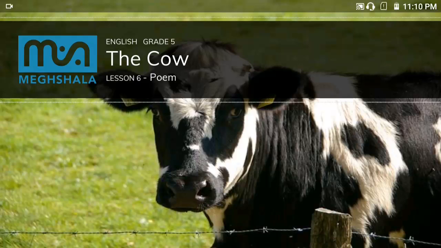Hello everyone. Let us learn about a poem named The Cow in this class. This poem was written by Robert Louis Stevenson. The poet's name is Robert Louis Stevenson.